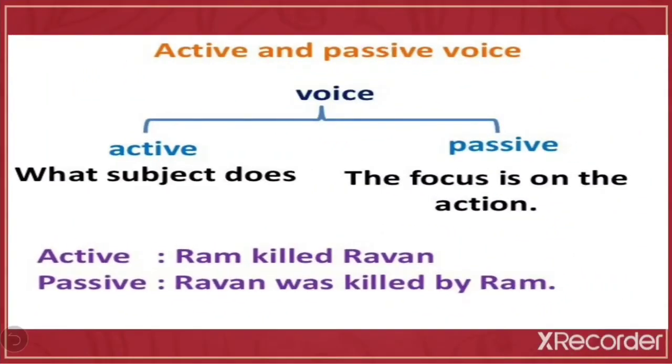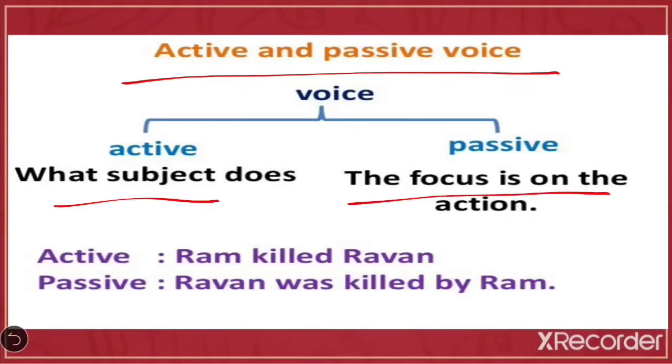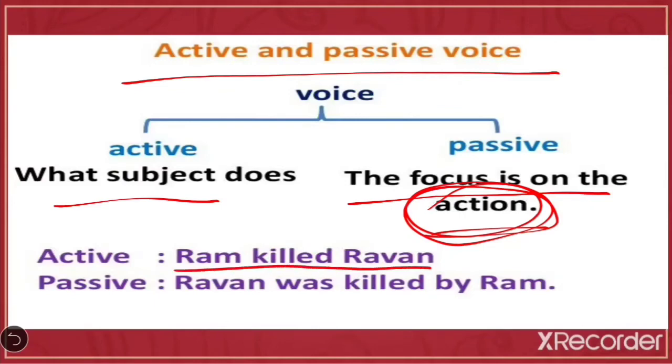Now look at here one example. Active and passive voice. Active voice, what the subject does, the focus is on the action, or you can say that the action is done to the subject. Means here we have to focus on the action which is done to the subject. Now look at the sentence of active voice. Ram killed Ravan.